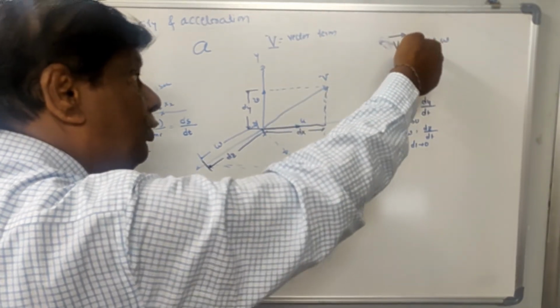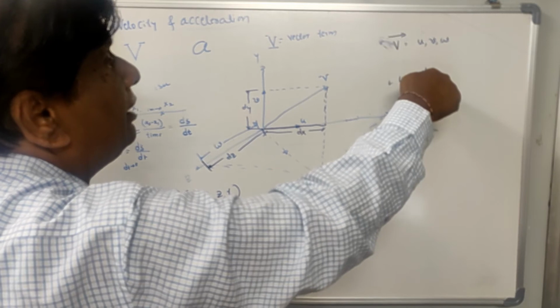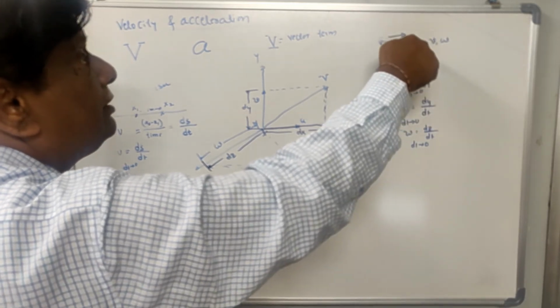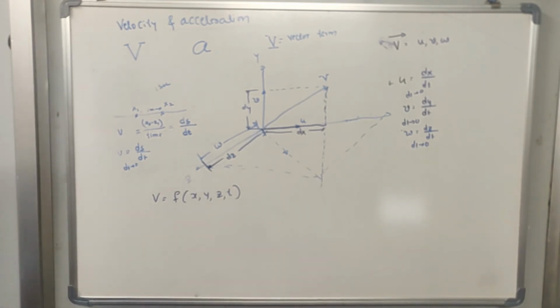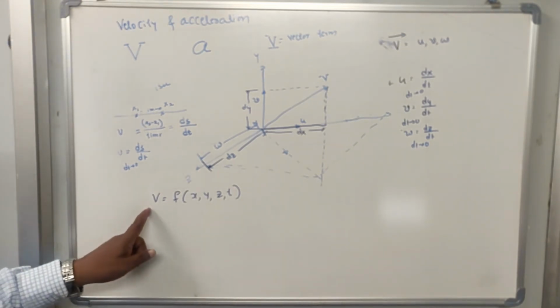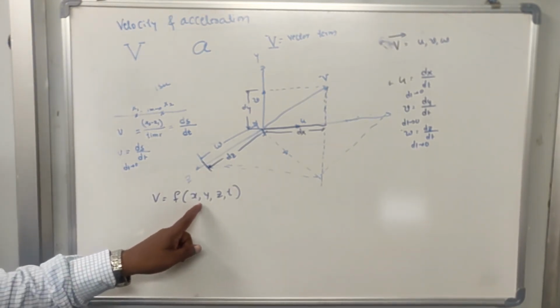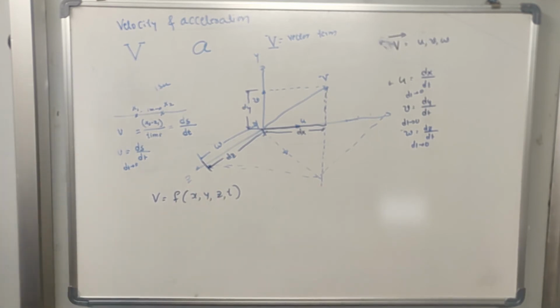Again, u is a function of x and t. Okay, so therefore V is a function of x, y, z and t. Next we will discuss the acceleration.